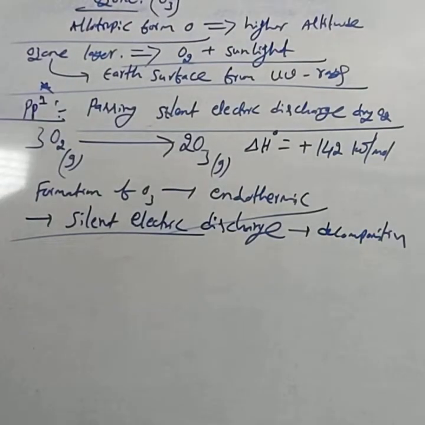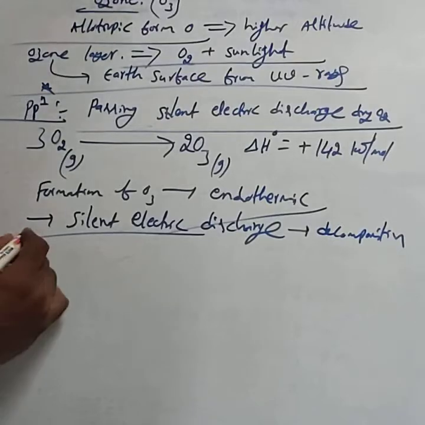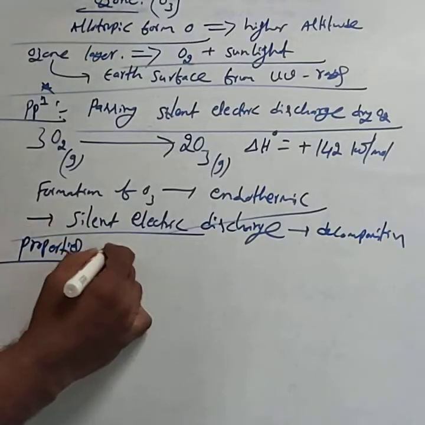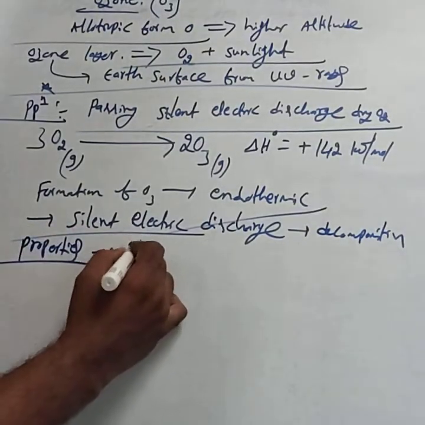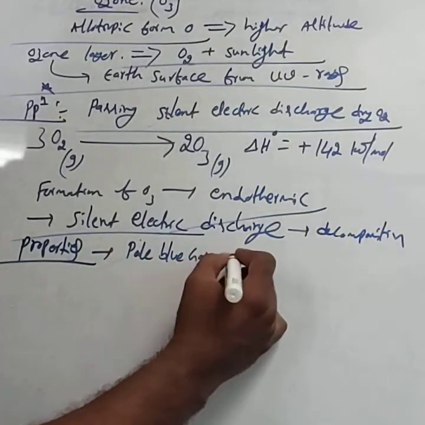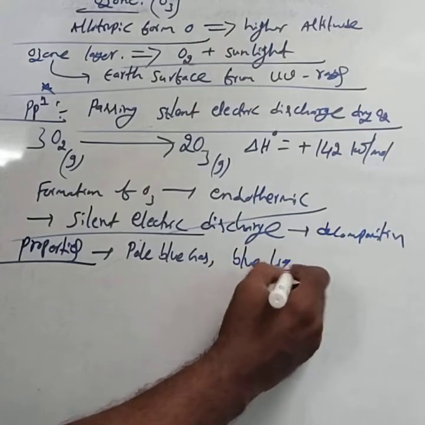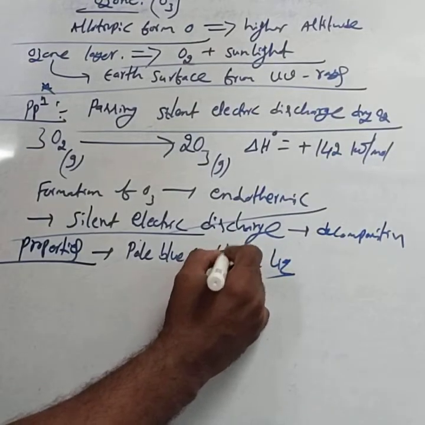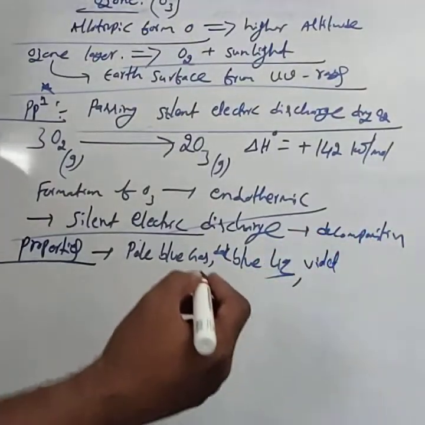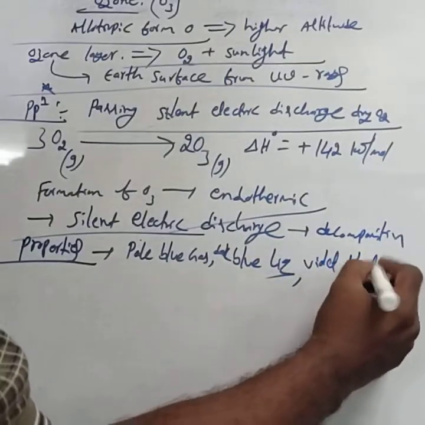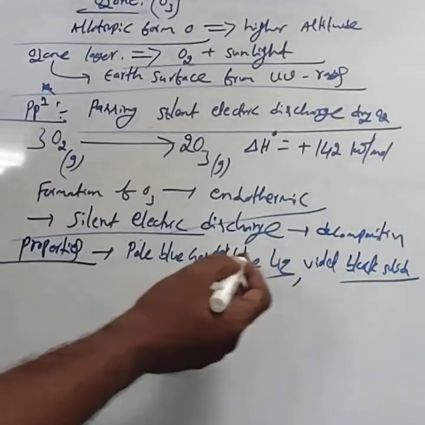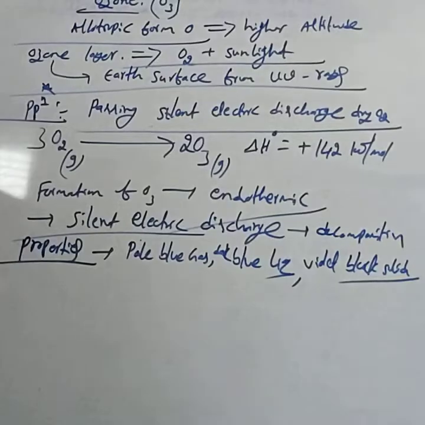Then next, consider the properties. Ozone is a pale blue gas, a dark blue liquid, and a violet black solid. That is, in the solid form, violet black; in the liquid form, dark blue; in the gaseous form, pale blue gas.